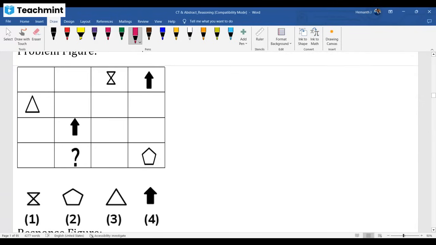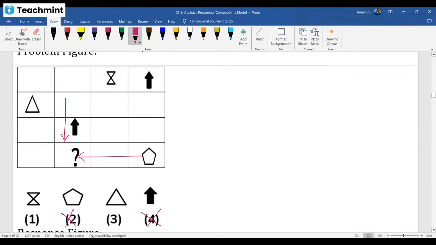To do the question in less time, the approach to be followed is: see the place which is going to be filled with more elements in row and column. More elements at the intersection of row and column, that slot you fill. Before doing that, I cannot get pentagon here because pentagon is already there. In this column, arrow mark is already there, so I cannot go with arrow mark. Your answer should be either triangle or this symbol, right?